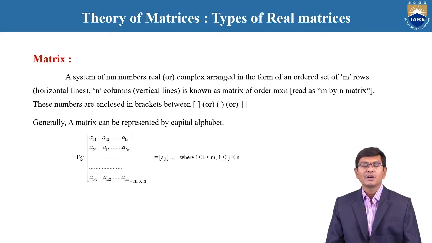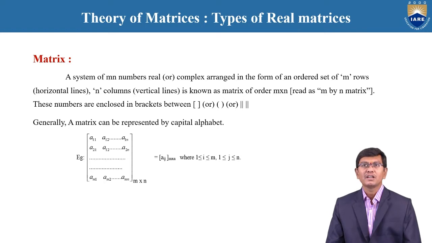Coming to the point, today we are going to discuss module 1, which is based upon the theory of matrices. Under the theory of matrices, particularly we are going to discuss the types of real matrices. But before discussing real matrices, first we need to discuss the definition of a matrix. A matrix is nothing but a system of mn numbers, either real numbers or complex numbers, arranged in the form of an ordered set of m rows, also called horizontal lines, and n columns, also called vertical lines.